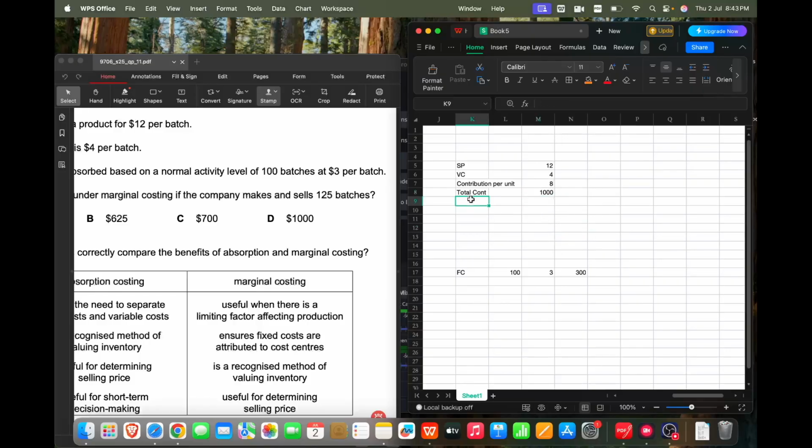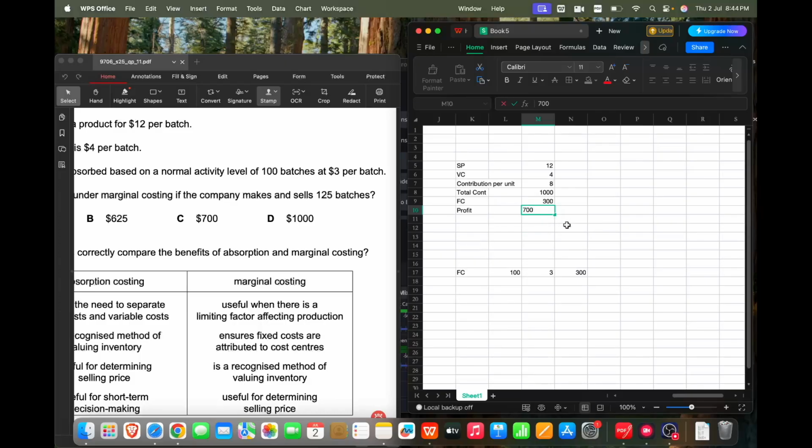From the total contribution, if I subtract fixed cost, which we got as 300, then the difference is our profit as per marginal costing. So selling price minus variable cost gives contribution, multiplied by the total output gives total contribution, and when you subtract fixed cost from that, you get profit. It is 700.